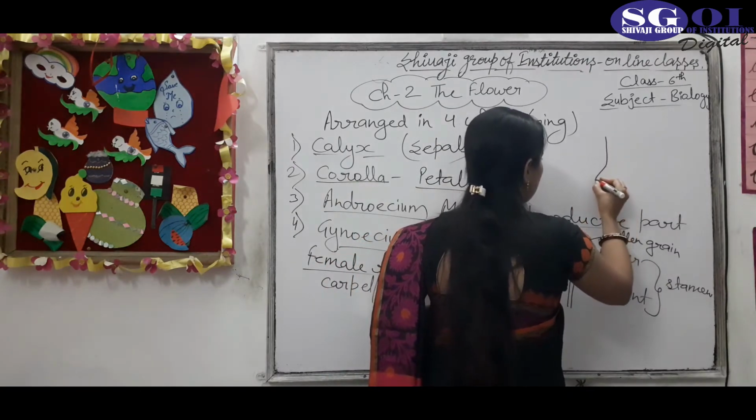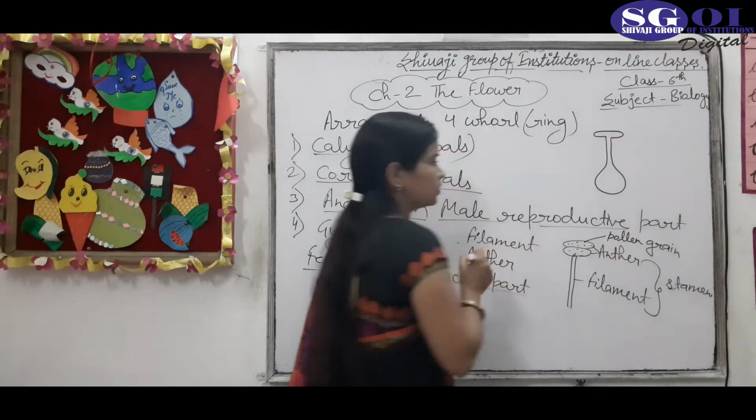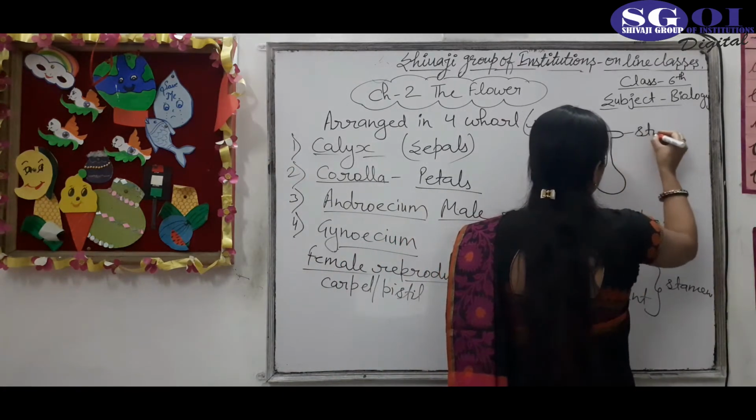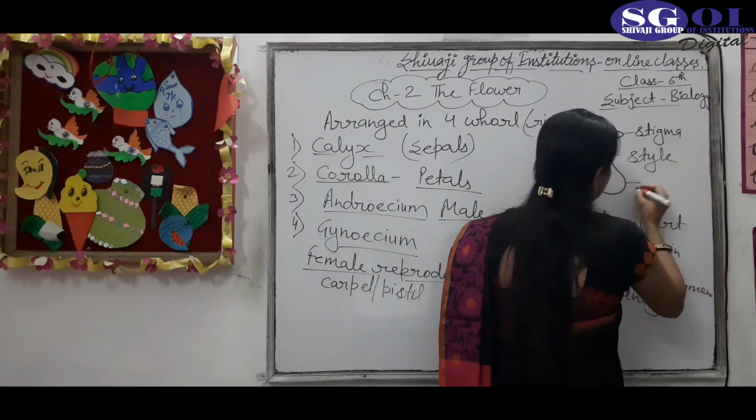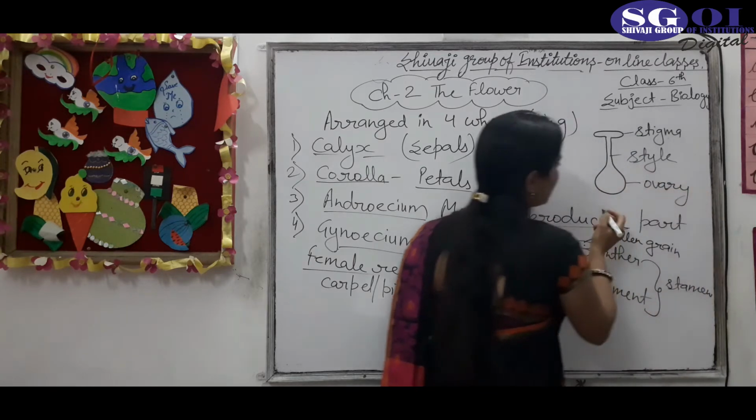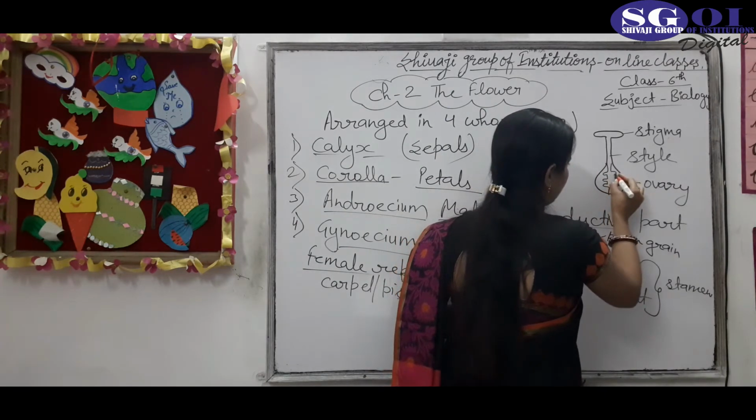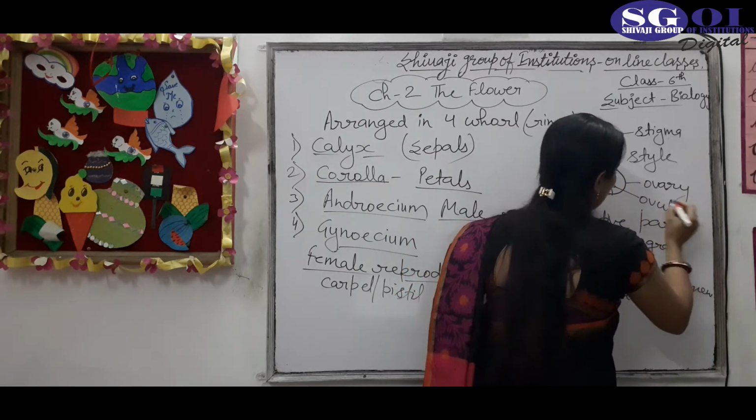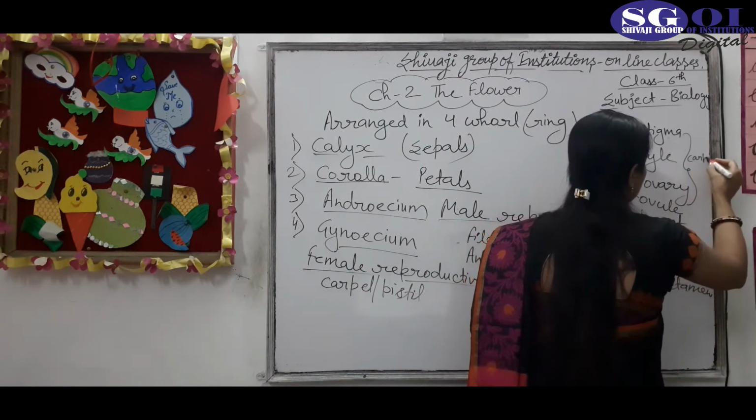This is the stigma. It is a pod-shaped structure, which is the female reproductive structure. So this is the stigma, this is the style, and this is the ovary, and inside the ovary there are ovules. Ovules are present inside the ovary. This is the ovules, and the whole structure is called the carpel or